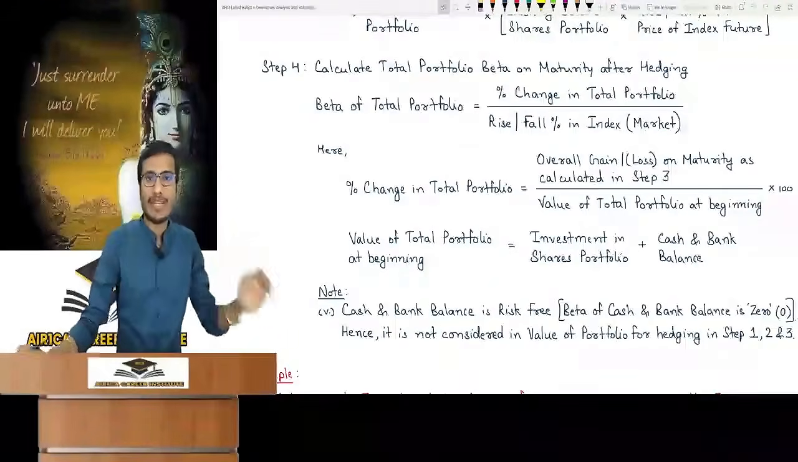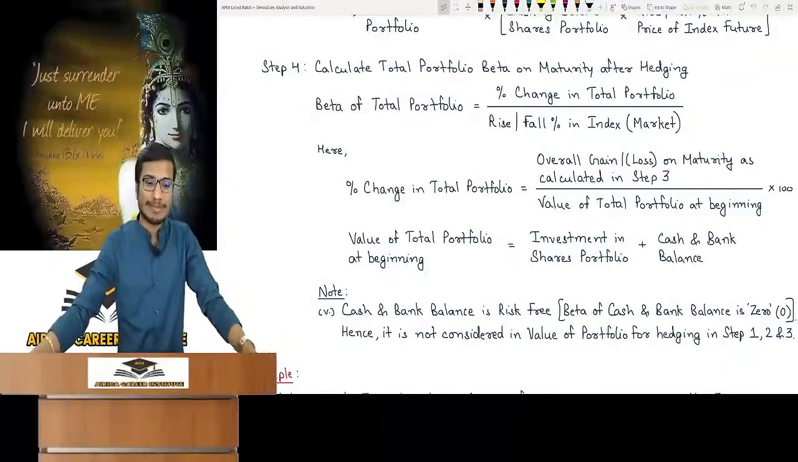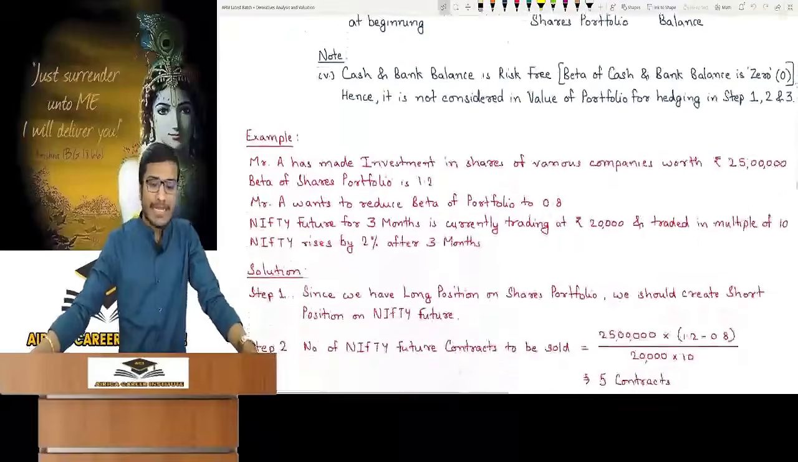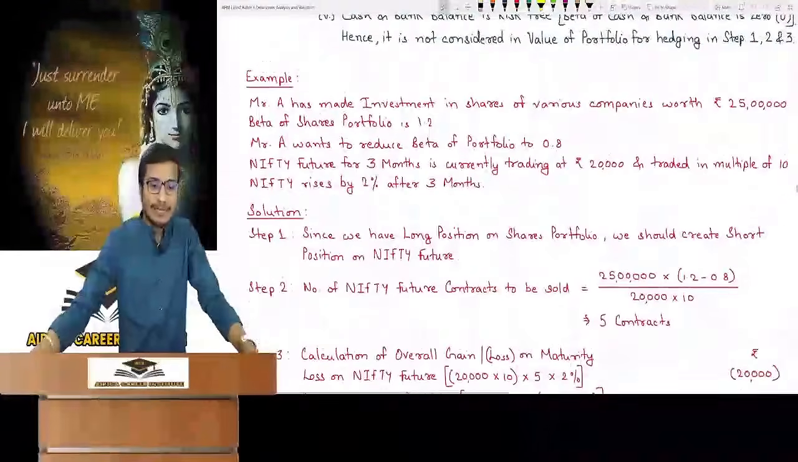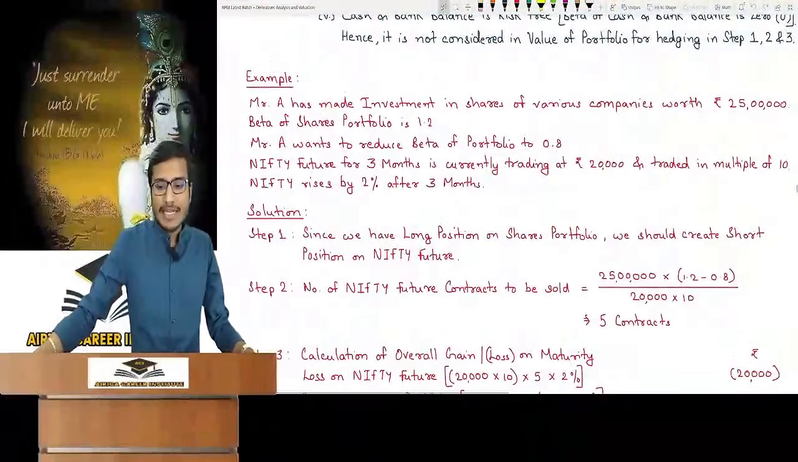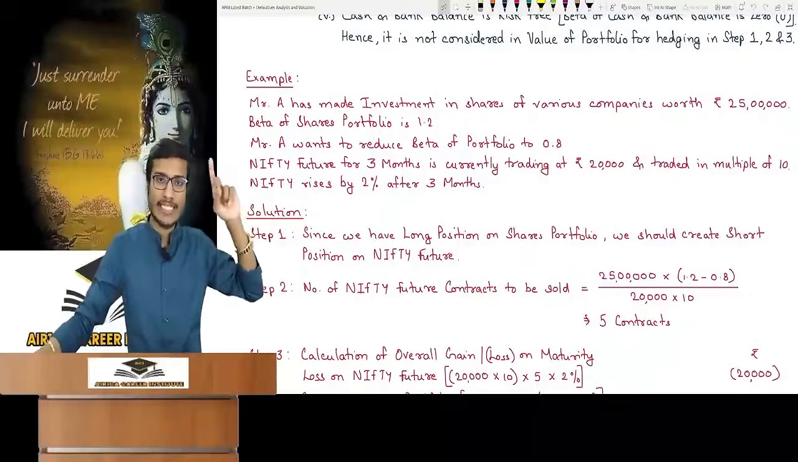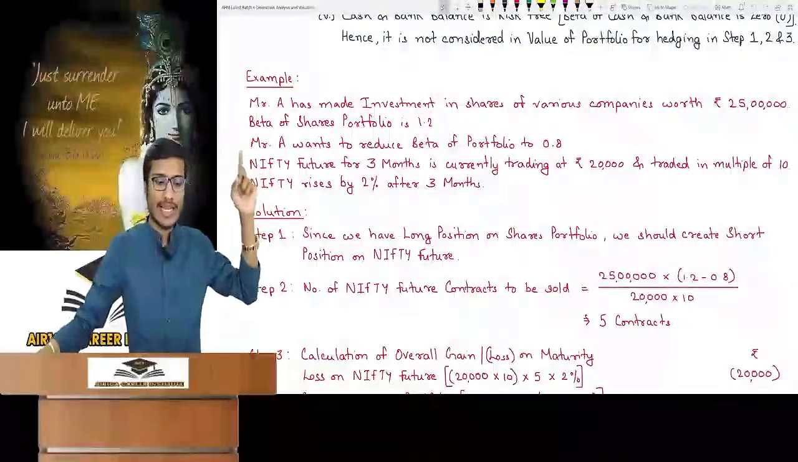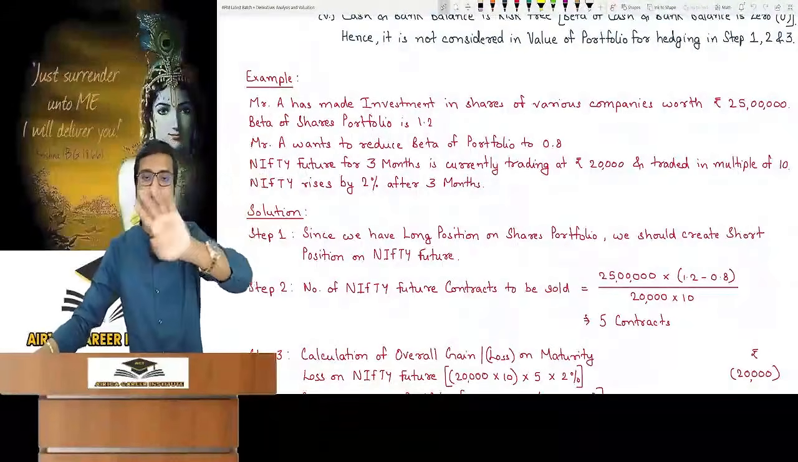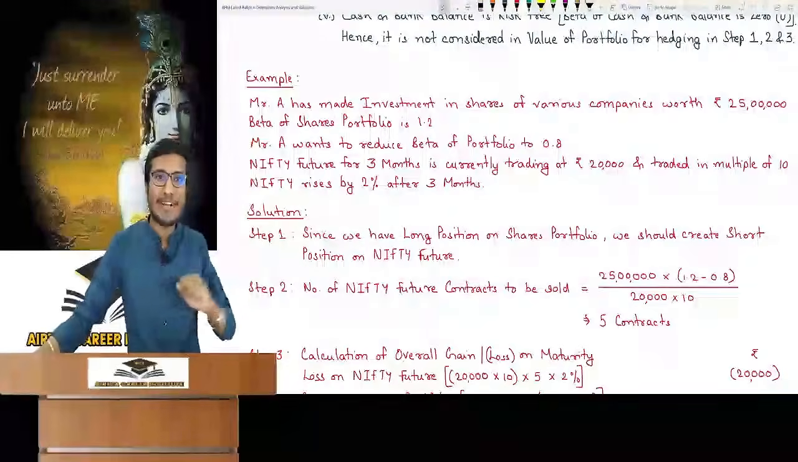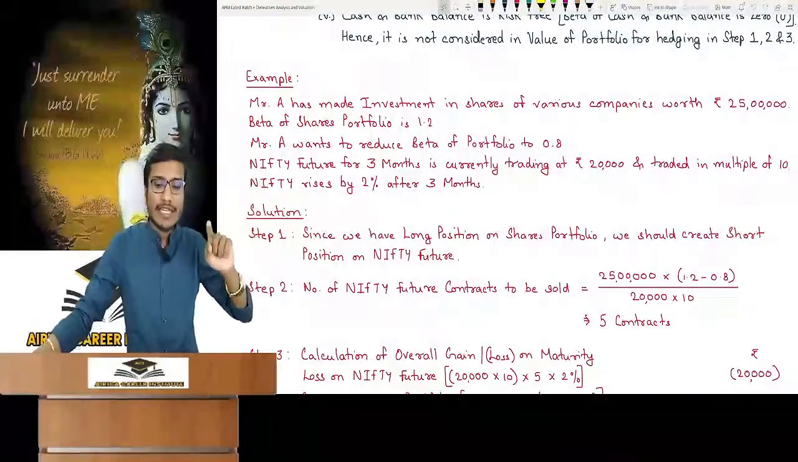In that case, you have to calculate beta of the portfolio after maturity. You can see one example. We have completed hedging. Mr. A has made an investment in shares of various companies, which is 25 lakh in a portfolio. We need the shares portfolio's beta for hedging, till step 1 to 3. This is given. Mr. A wants to reduce the beta up to 0.8. That means the required beta is 0.8. After this, Nifty future.